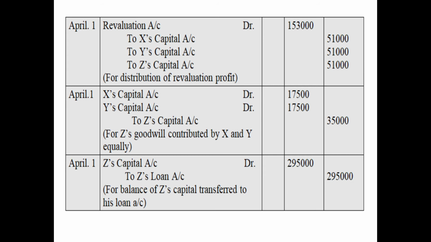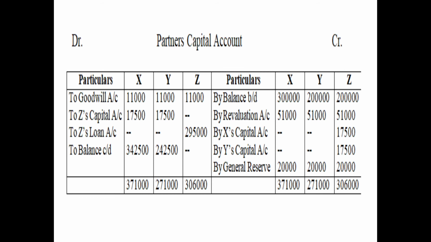And the last entry is for settlement of the balance. Before discussing this entry, let us discuss the capital accounts of the partners. On the credit side, first of all, we have shown the opening balances of X, Y and Z, as by balance brought down: 3 lakh in case of X, 2 lakh for Y and 2 lakh for Z.